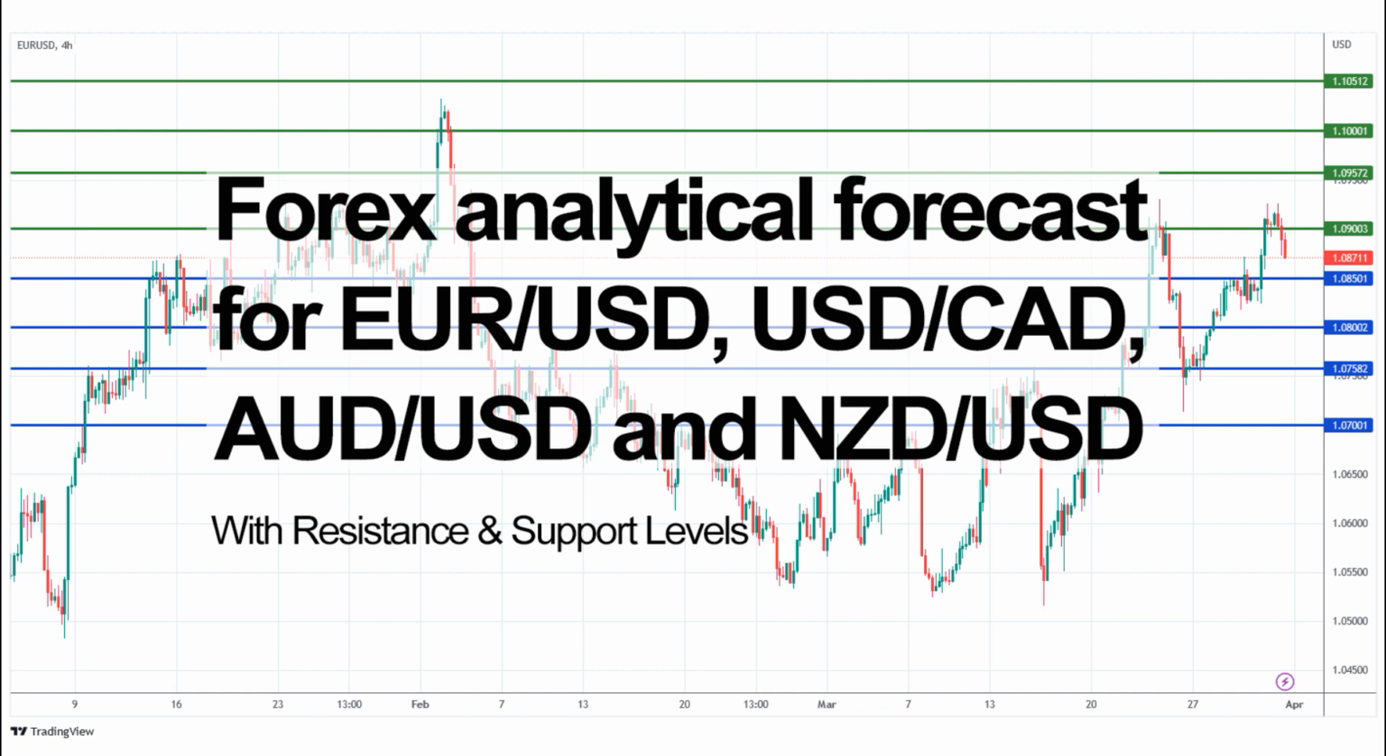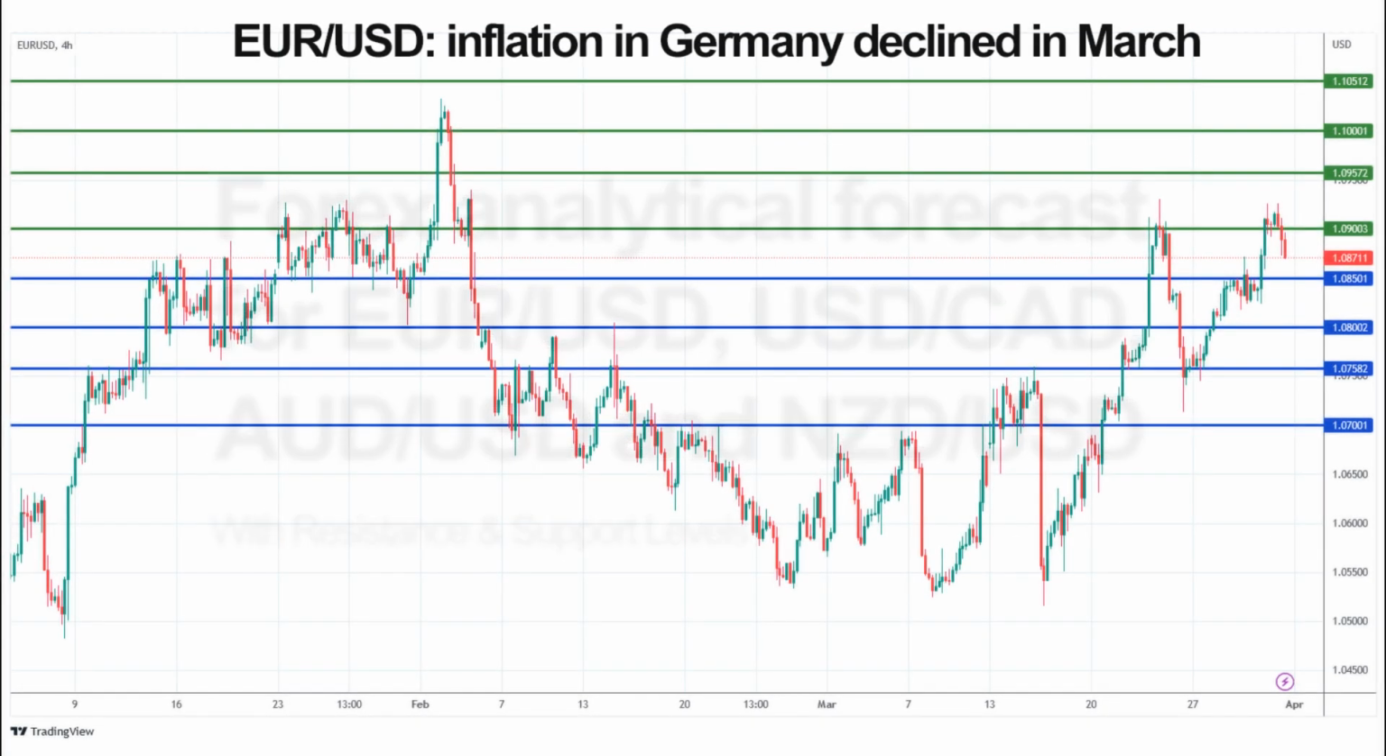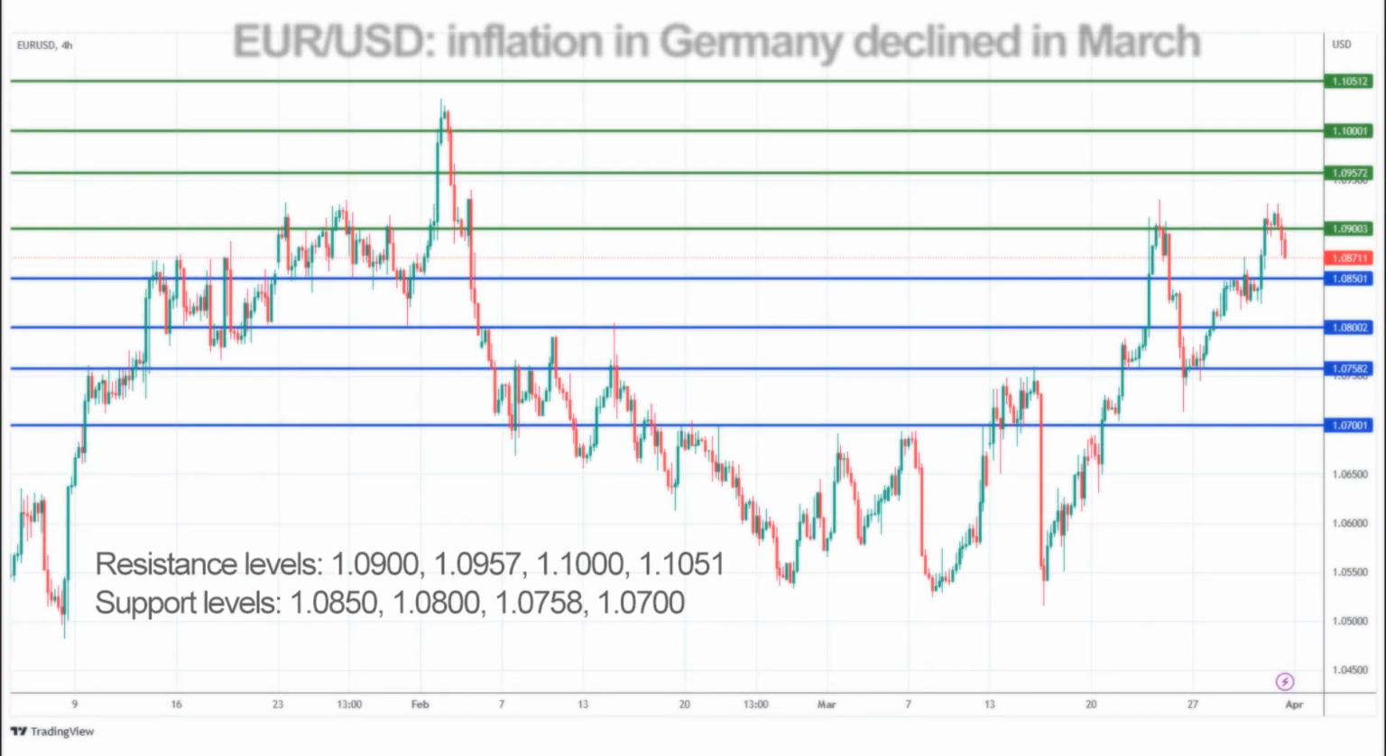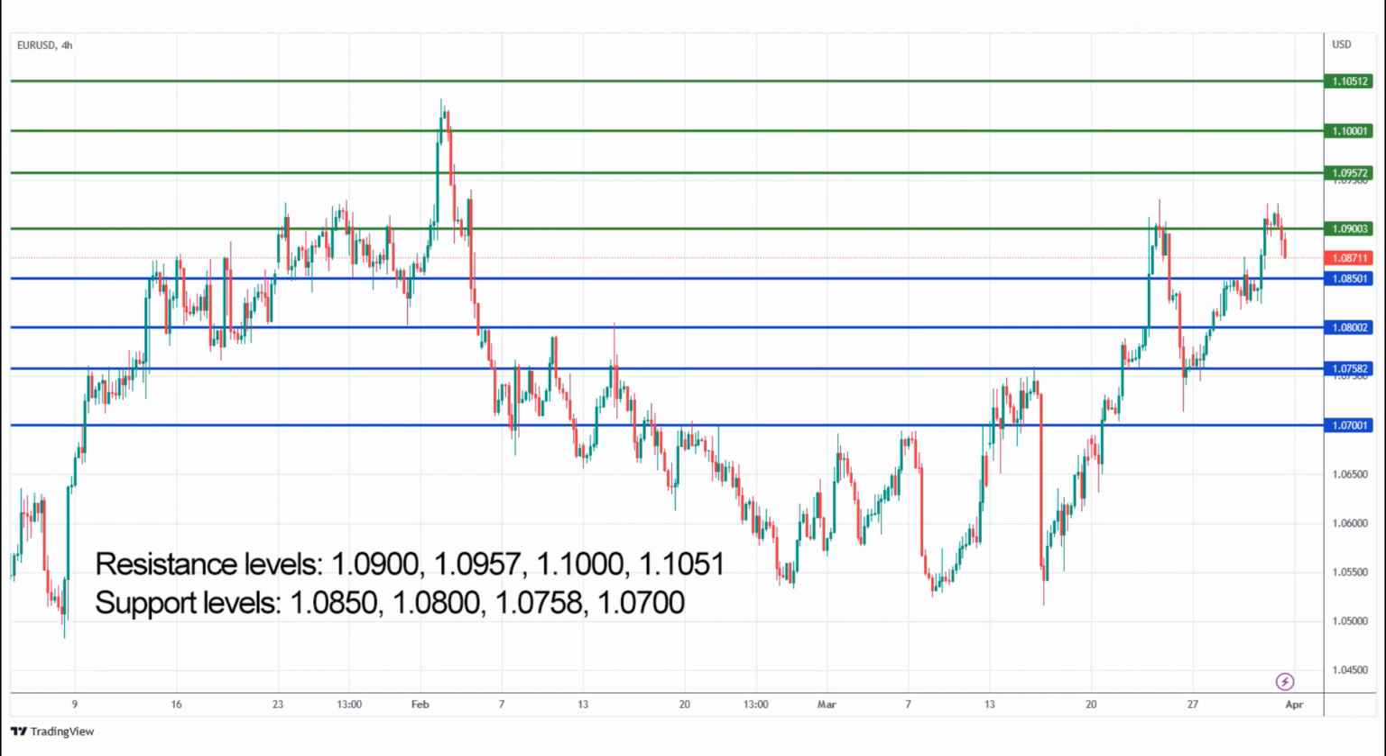Forex analytical forecast for pairs Euro US dollar, Canadian dollar, Australian dollar US dollar and New Zealand dollar US dollar for March 31st. Pair Euro US dollar, inflation in Germany declined in March. Resistance and support levels for the pair Euro US dollar you can see now on the chart.